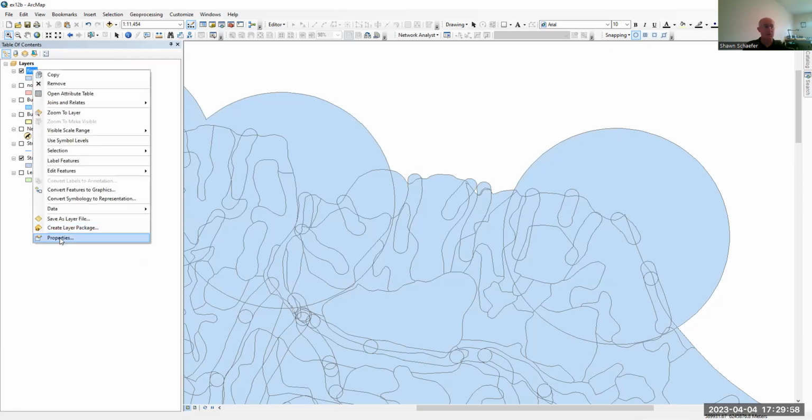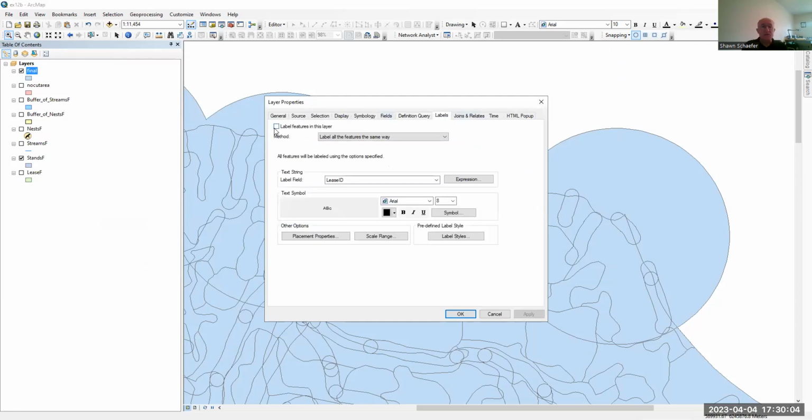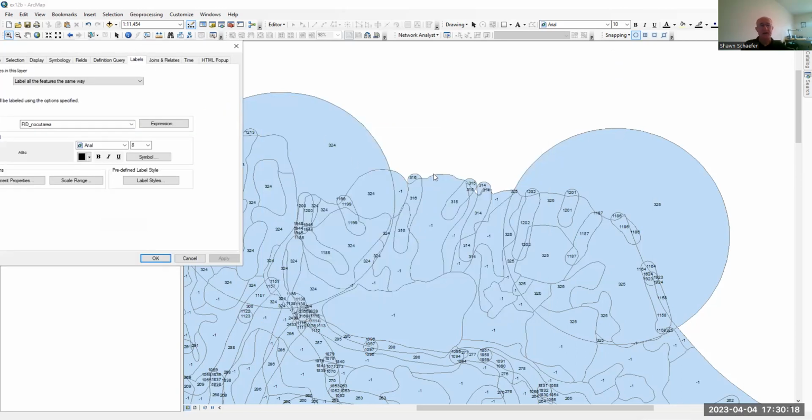What I'm going to do is open up the properties to illustrate this. And I'm going to go to labels. I'm going to tell it to use the no-cut FID layer, and label that. Apply this here. All right. And so what you're going to see here is if an FID has a -1, that means you can cut there. And if it has a number in it, that means that it is in one of the buffer areas.